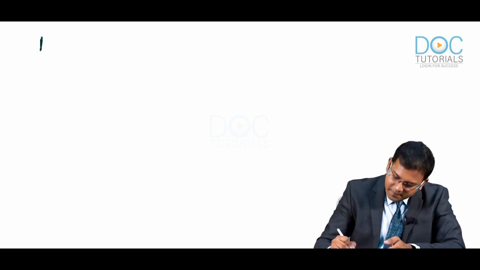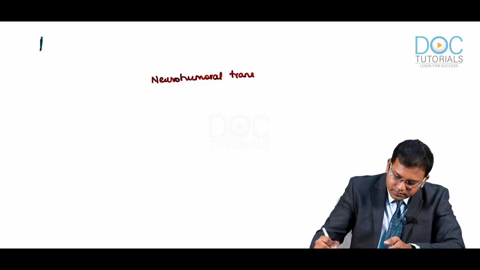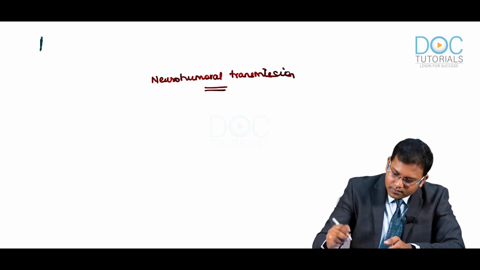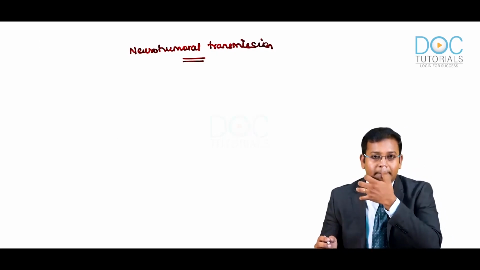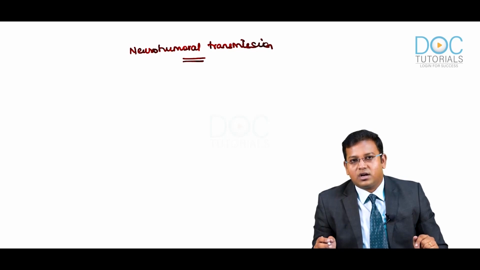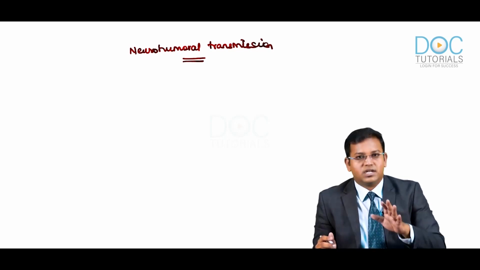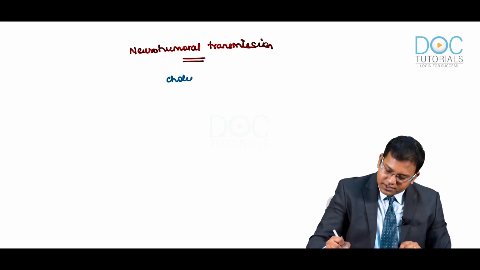We have certain classical features as far as neurohumoral transmission is concerned. We're going to talk about neurohumoral transmission. What is the primary neurotransmitter in the parasympathetic system? Acetylcholine. How is it synthesized? Noradrenaline, adrenaline or dopamine, how are they synthesized and how are they released? That's what we are going to see. First of all, let's talk about the cholinergic nervous system.